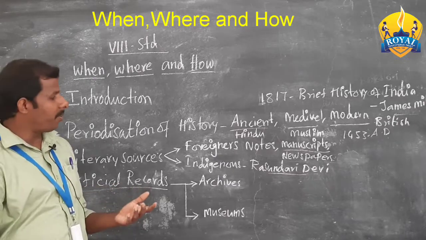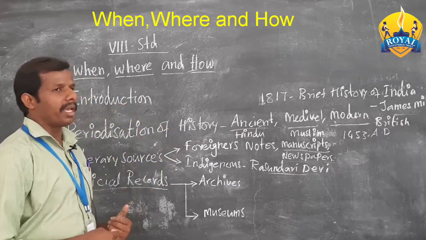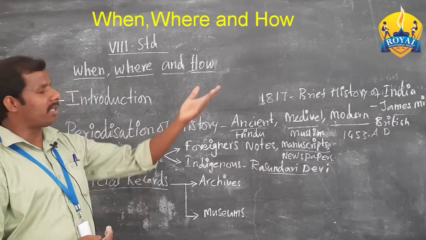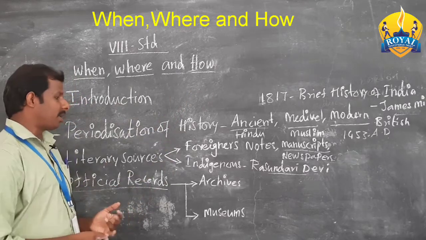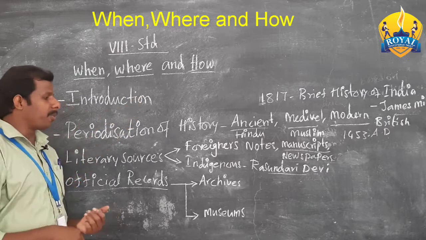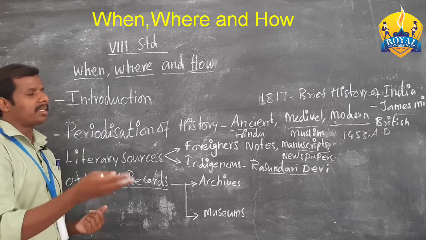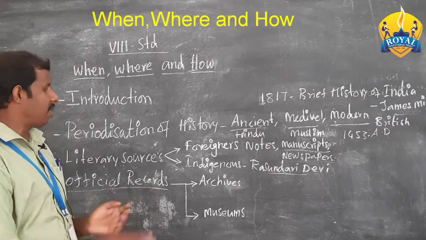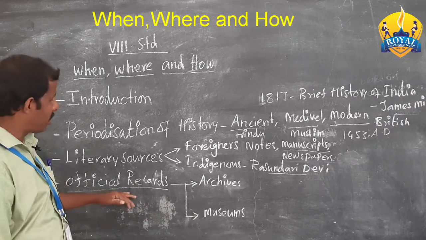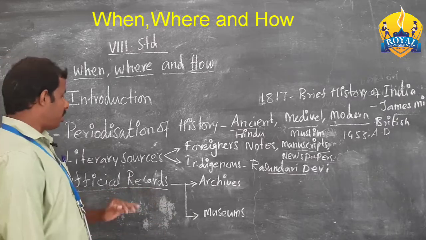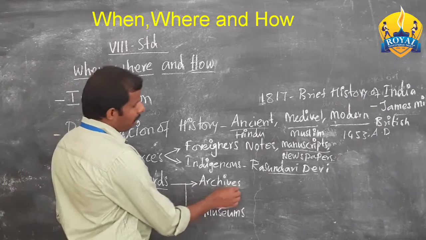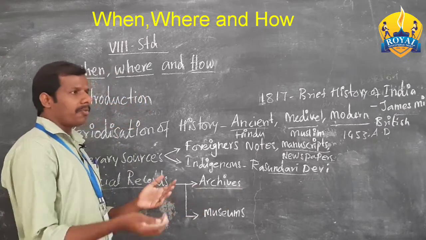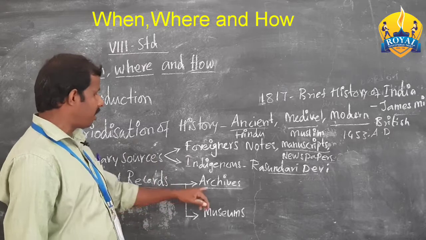Mostly they recorded what goods they purchased here, what they exported to England, what material they brought from England, how much they sold. This kind of official matter was written and recorded in their offices, which are called archives. So all the official documents were recorded in archives.